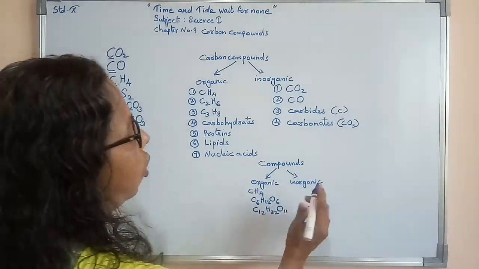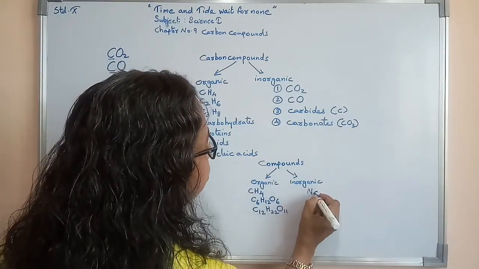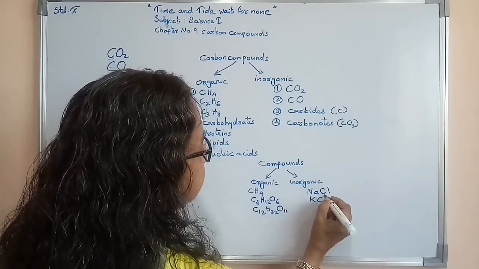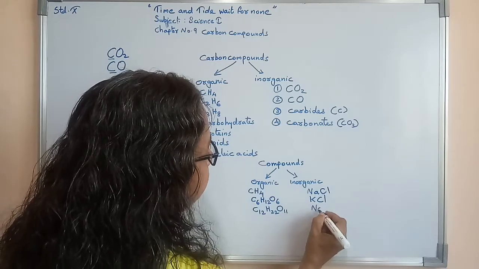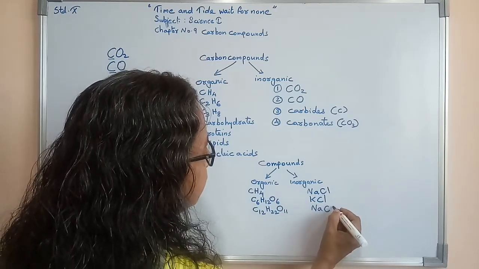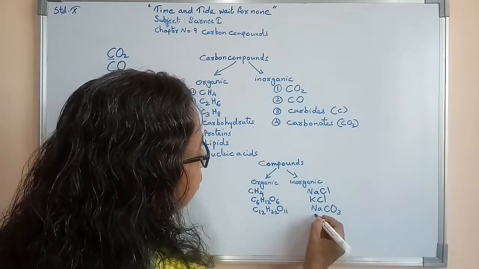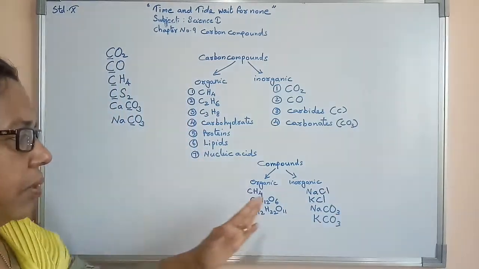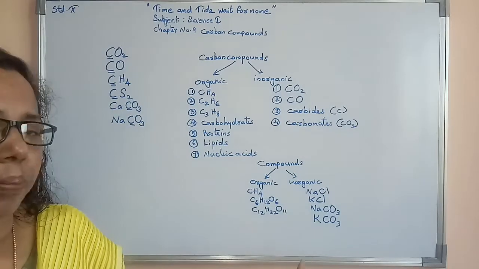Now for inorganic compounds, examples are sodium chloride, potassium chloride, sodium carbonate, NaCO3, potassium carbonate, KCO3. All these are examples of inorganic compounds.